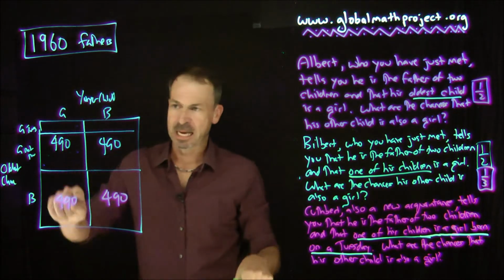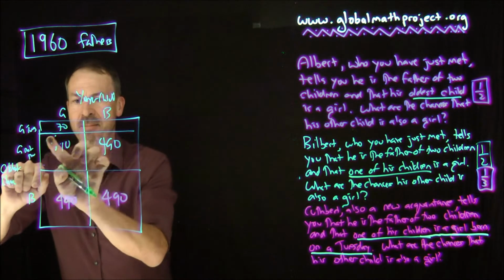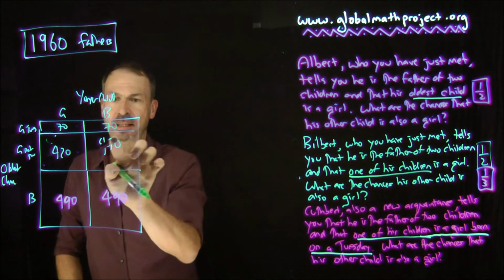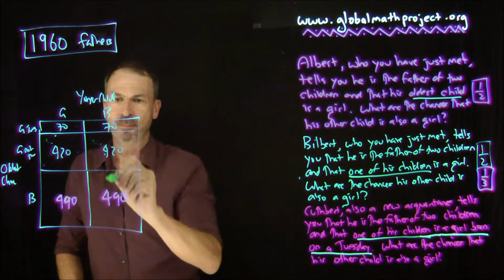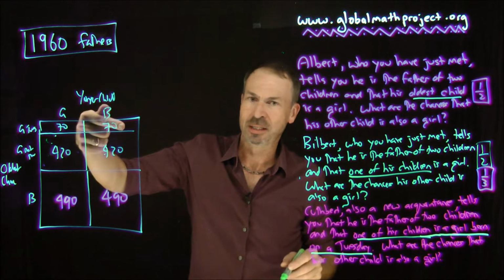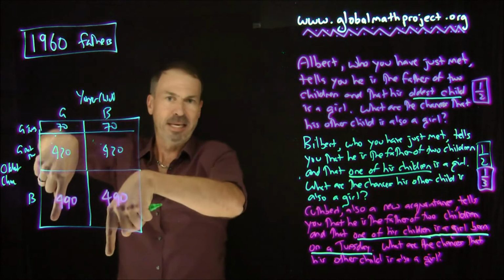You can't read my handwriting here, but there used to be 490 of them, but 1/7 of them will be here, and that means 420 of them will be there. Ditto for the boys, 1/7 and 420. So I split the oldest girls into girls on Tuesdays and girls not on Tuesdays and left the boys alone. Now, let me do it for the youngest children.